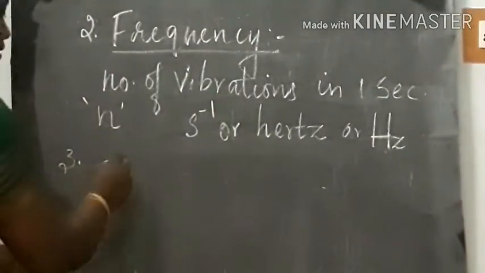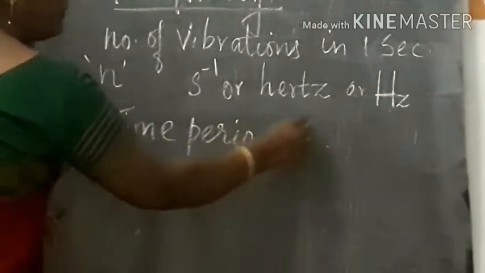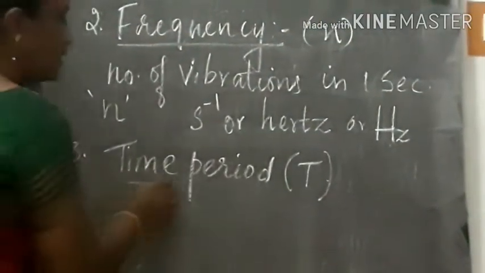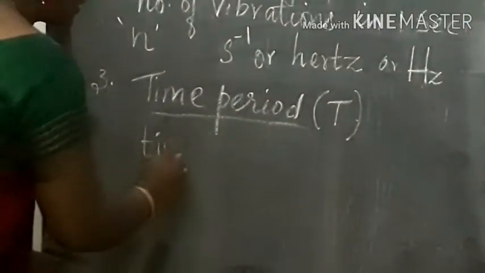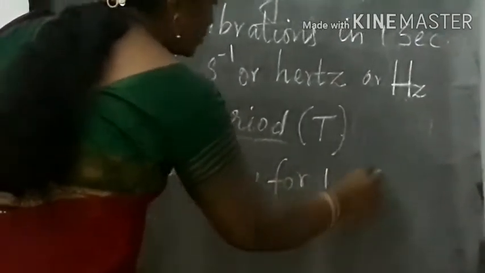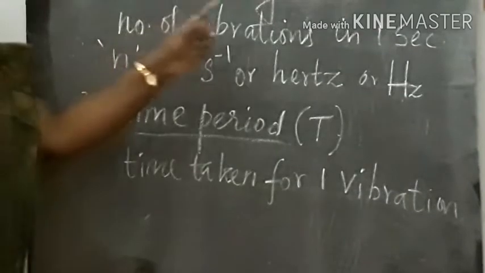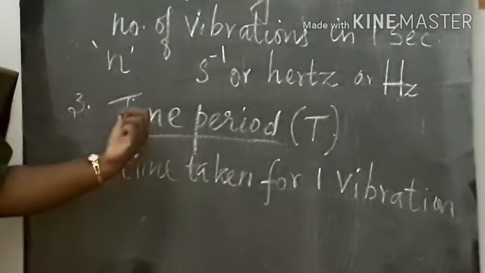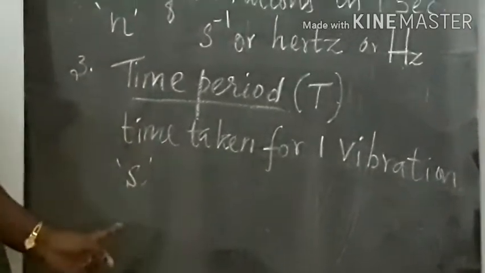The next feature is the time period. Time period is denoted by the letter T, and frequency is denoted by the letter n. So time period is the time taken for one vibration, that is one wave. The number of vibrations in 1 second is called the frequency, and the time taken for one vibration is called the time period, and its unit is second.